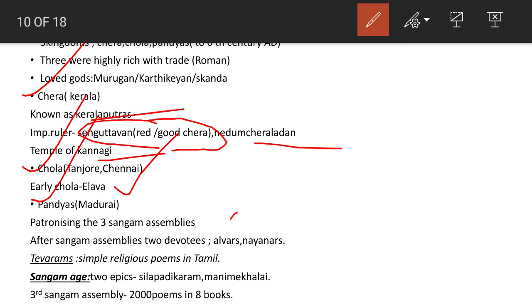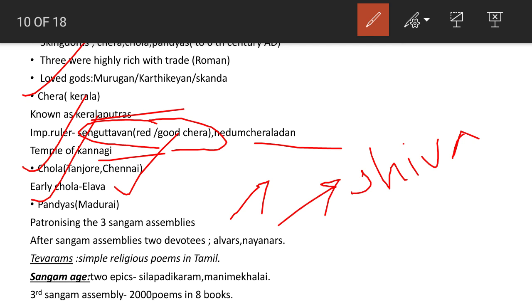After the Sangam assemblies, two devotee groups were famous, Alvars and Nayanars. Alvars means Vishnu believers, and Nayanars means Shiva believers. There were simple religious poems in Tamil at that time that were called Tevarams. So it is also important.